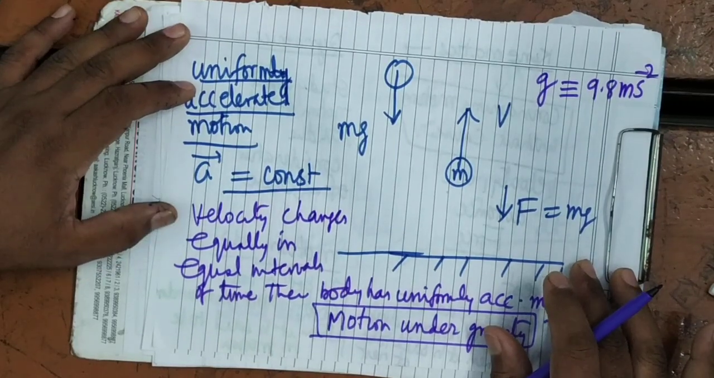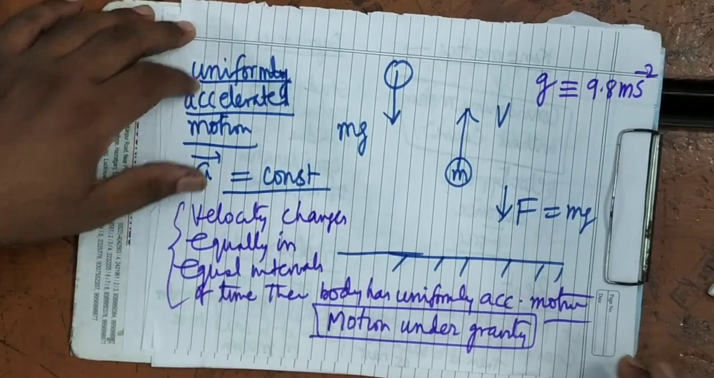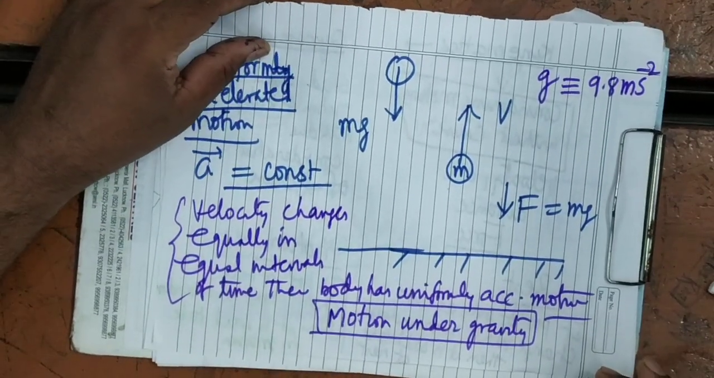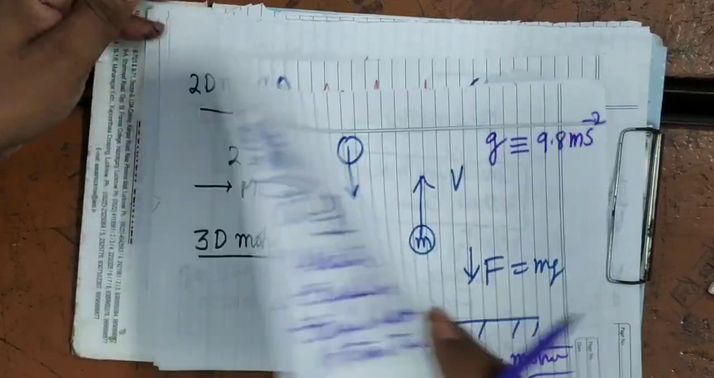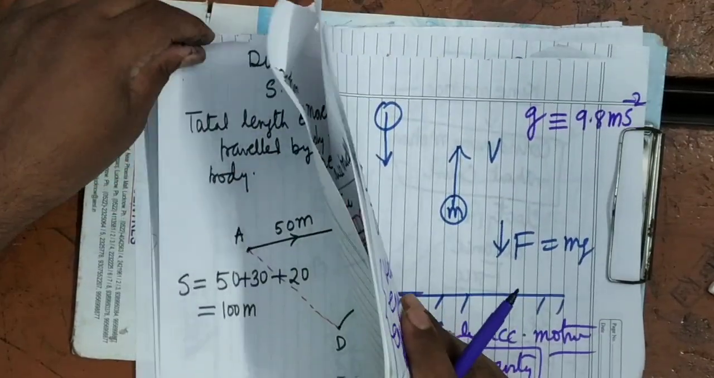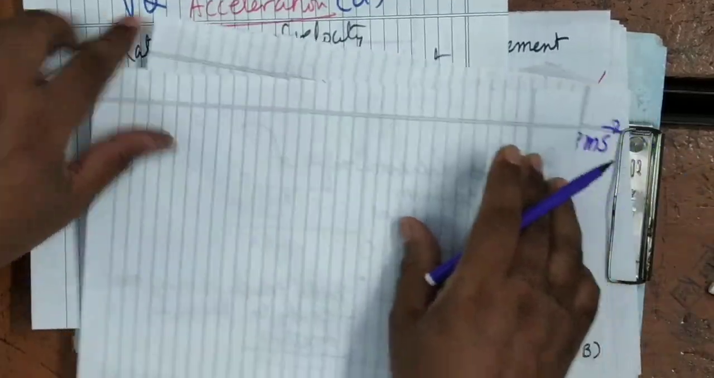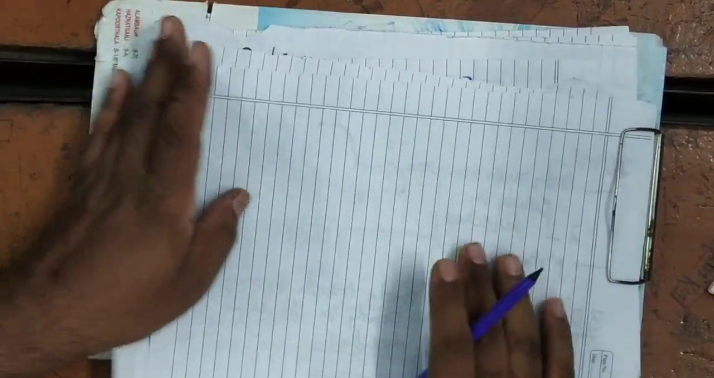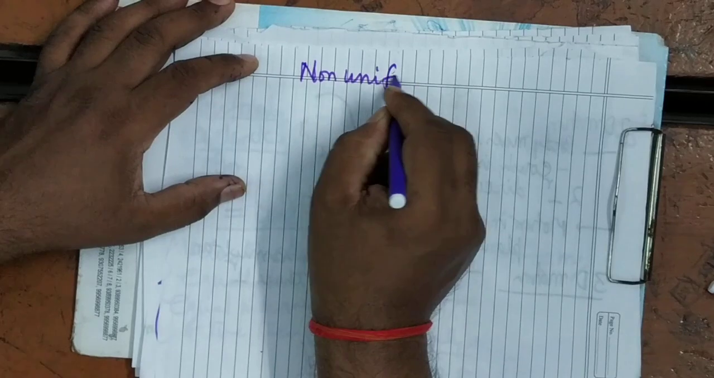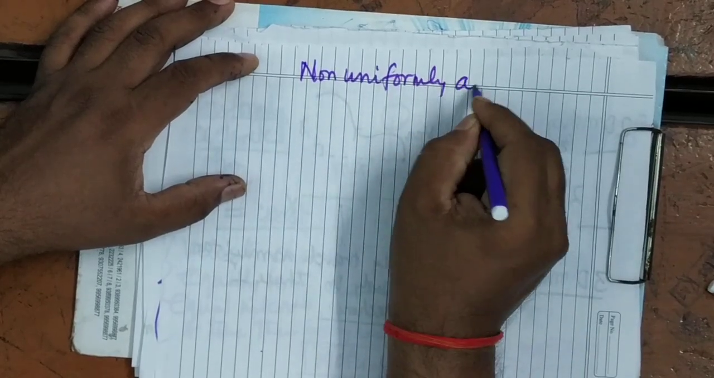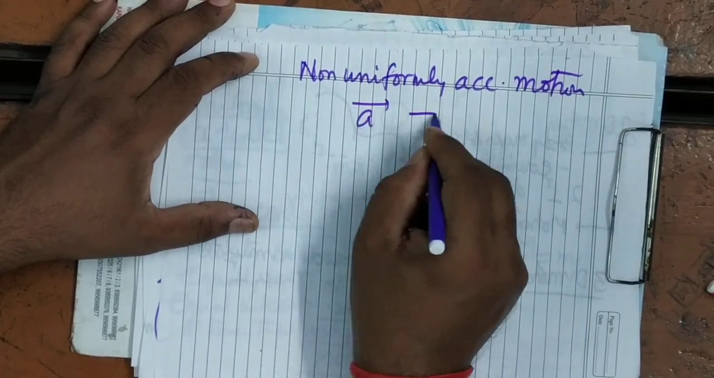So uniformly accelerated motion means if the velocity is changing equally in equal intervals of time, then the body is said to have uniform acceleration. Means here acceleration is constant in magnitude as well as in direction. Now what is non-uniformly accelerated motion? So you can see here non-uniformly accelerated motion. Now it means acceleration is not constant.